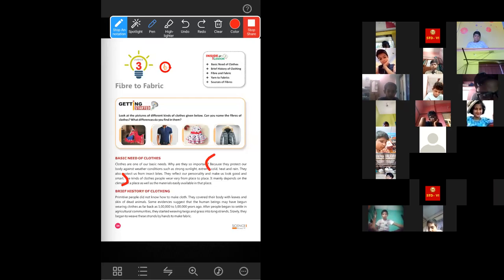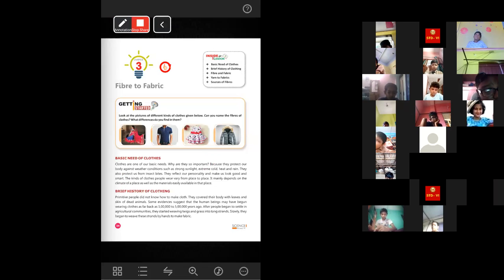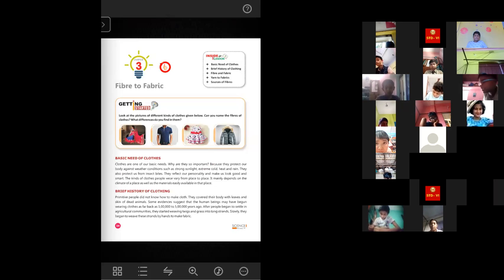Now, brief history of clothing. So what is the history of clothing? Let's see. Primitive people did not know how to make cloth. They covered their body with leaves and skin of dead animals. We have seen that in the previous time, the primitive people, that means many thousands of years ago, did not know how to make clothes.